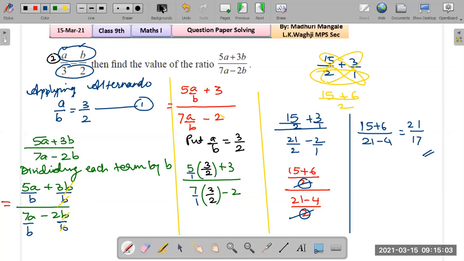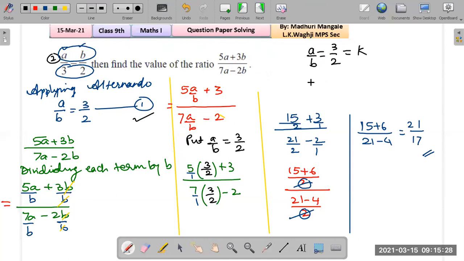Okay. And there is another method to solve this problem. What is that method? That is the K method, where you can simply do it by substitution. So it is your choice how you solve this problem. It can also be solved like this: A upon B equals 3 upon 2, right? We got this part from equation 1. We can simply set it to K.